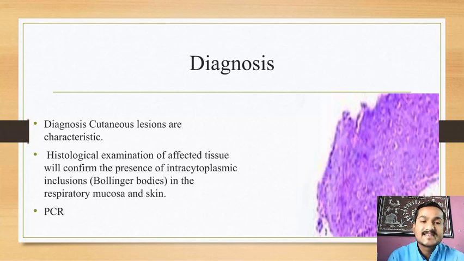So first, contagious lesions are characteristic. Histological examination of the affected tissue will confirm the presence of intracytoplasmic inclusions, that is the Bollinger bodies, in the respiratory mucosa and skin, and PCR means polymerase chain reaction. So you have to diagnose this disease by three methods. First one is the contagious lesion. Second one is the histological examination, and third one is the PCR related to the DNA.